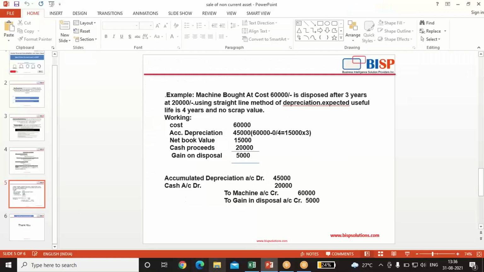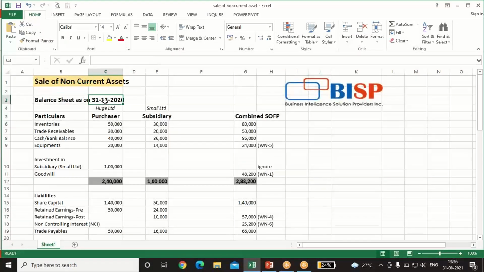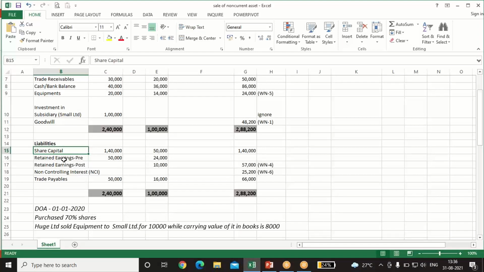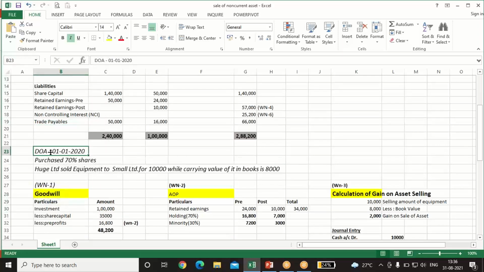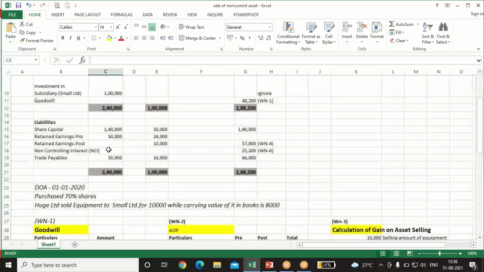Now, let us see this scenario through an Excel example. The balance sheet is given as on 31st December 2020. There are two companies, Huge and Small Limited. Huge Limited is the purchaser and Small Limited is the subsidiary. Their separate balance sheet items are, on the asset side, inventories, trade receivables, cash and bank balance, equipment, and investment in the subsidiary, which is 1 lakh. On the liability side, share capital, retained earnings pre and post, which is already given, and trade payables. The adjustment date on acquisition is 1st January 2020. The balance sheet is 31st December, so there is no time adjustment.